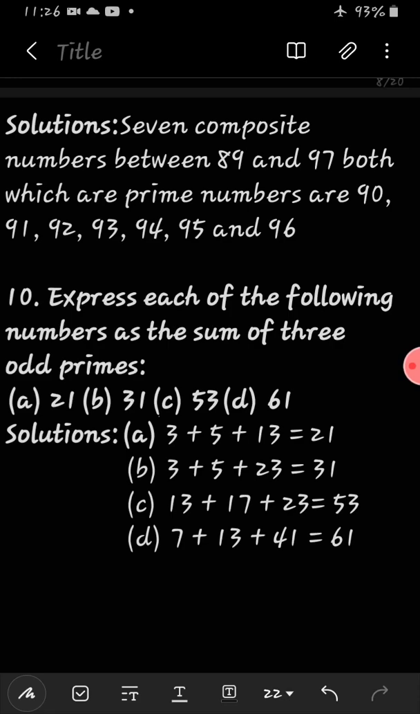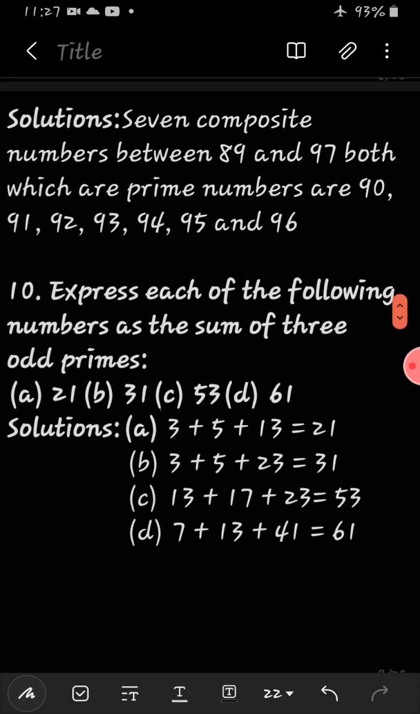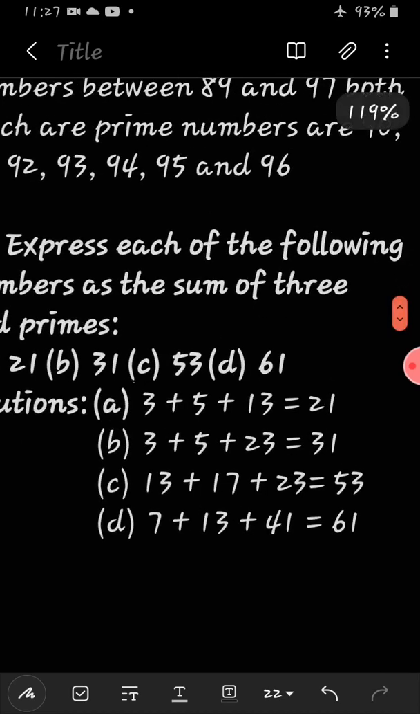Express each of the following numbers as the sum of 3 odd primes. Beforehand we did the sum of 2 odd primes, now the sum of 3 odd primes. So 21, 31, 53 and 61 are given. We have to find in the chart which 3 prime numbers add up to 21. 3 plus 5 plus 13 is 21. Then 3 plus 5 plus 23 is 31. Then 13 plus 17 plus 23 is equal to 53. And then 7 plus 13 plus 41 is equal to 61.